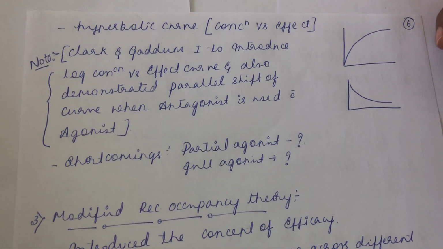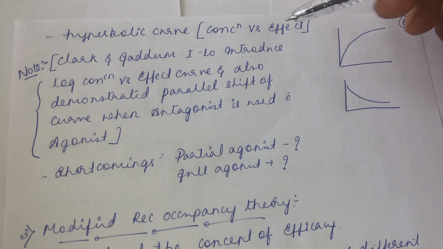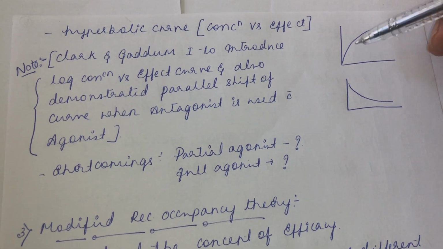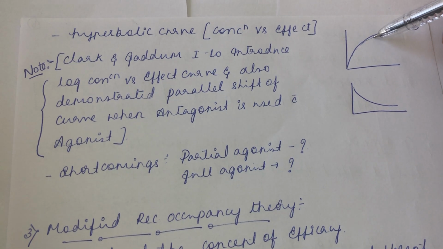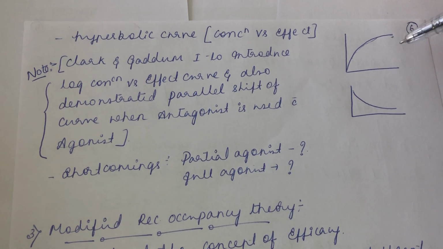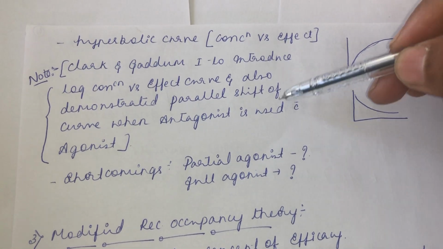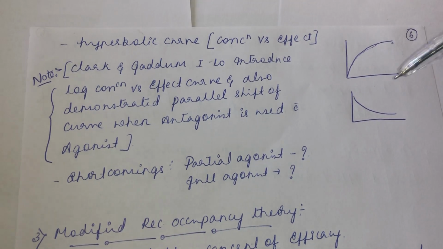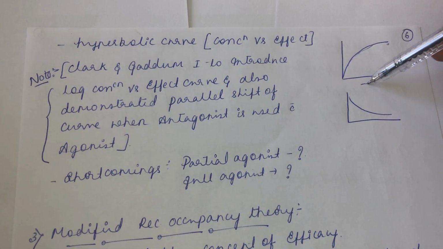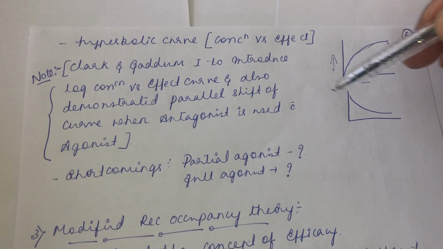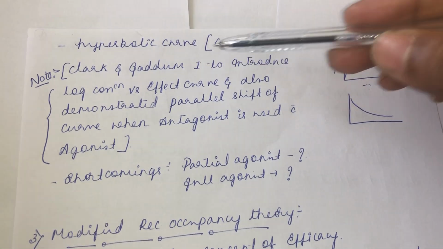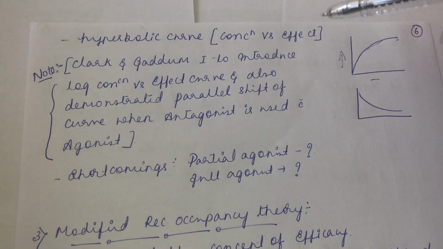If you want to plot a graph here, it will be a hyperbolic curve. As receptor occupation goes on, the response will be seen. That is the hyperbolic curve. Another thing here is the log concentration versus effect curve, with log concentration along the x-axis and effect on the y-axis. That is given by the same gentlemen, Clark and Gaddum. So that is a note here.